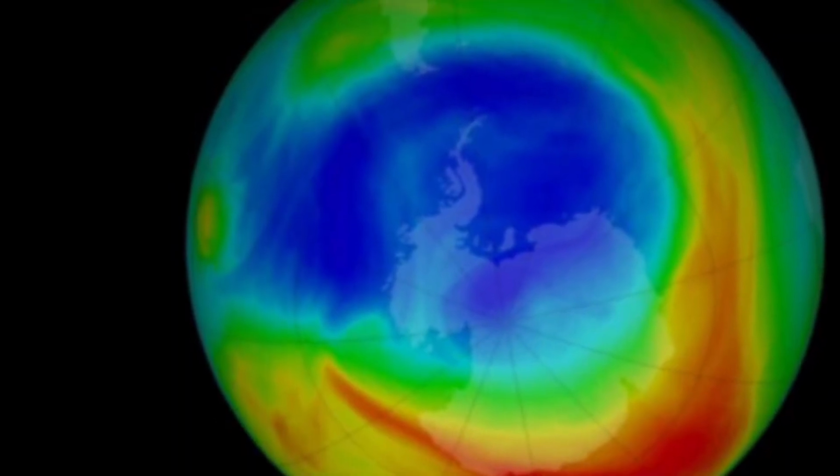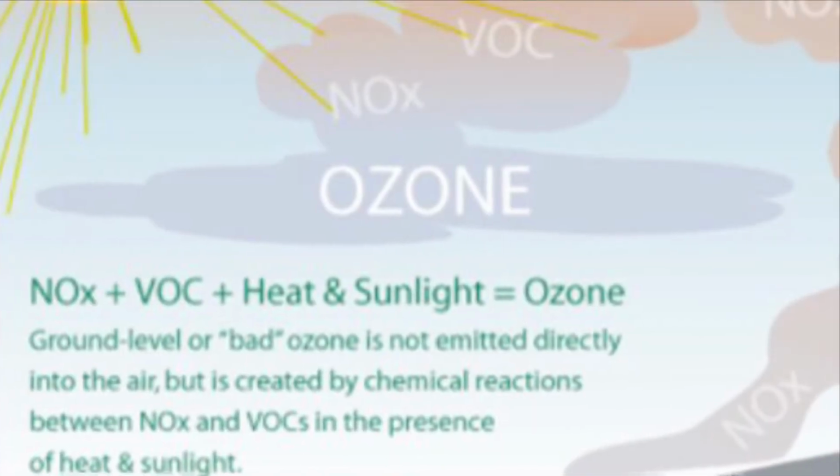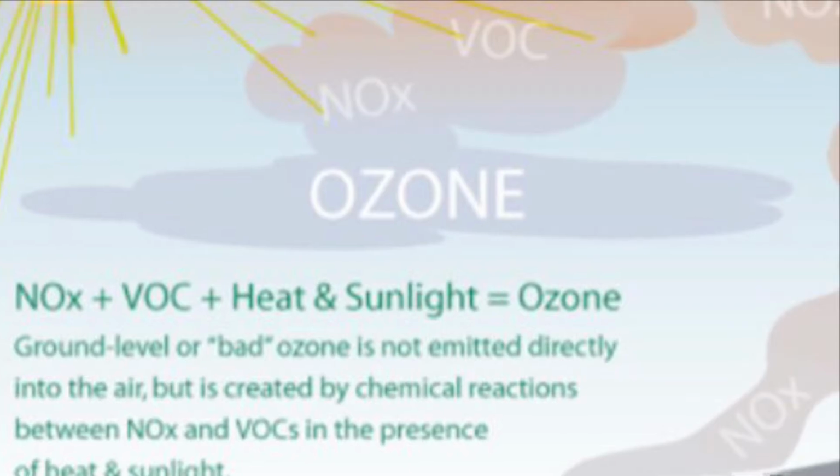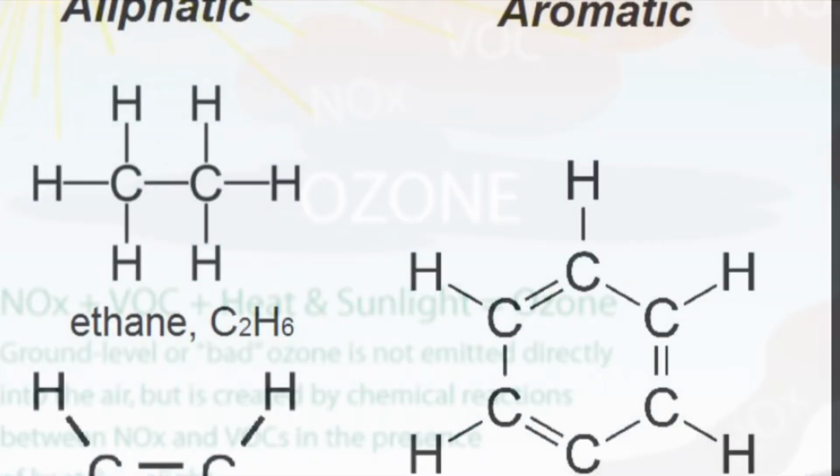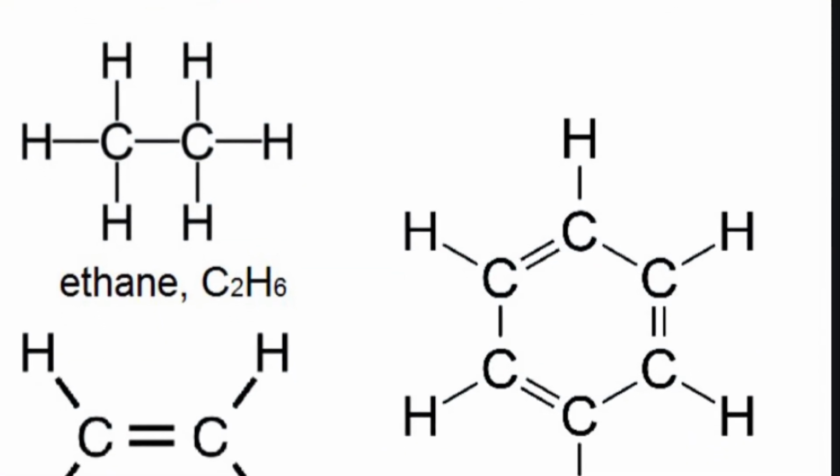Secondly, an ozone layer will have to be created. It is a necessity for survival, as without it, humans will die due to radiation poisoning and the Earth would become uninhabitable. Ozone is created when heat and sunlight trigger a chemical reaction between oxides of nitrogen and hydrocarbons, also known as volatile organic compounds.